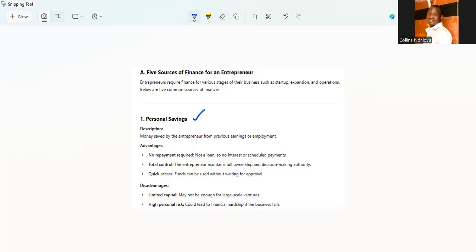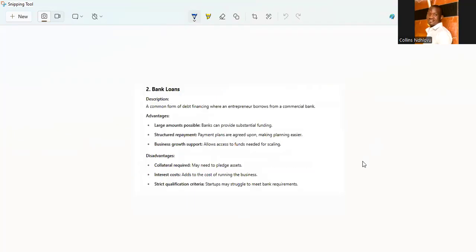What other source do you think an entrepreneur may get funds? What other sources of funding do entrepreneurs have? The banks. So they get a bank loan to finance their projects.